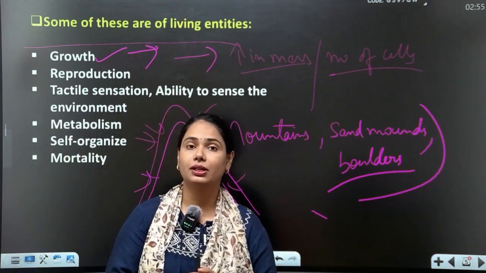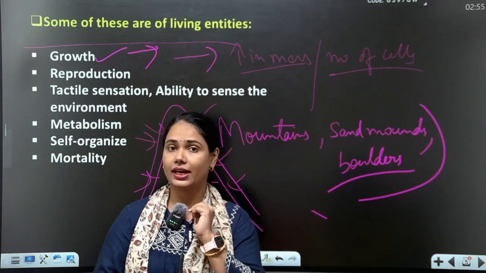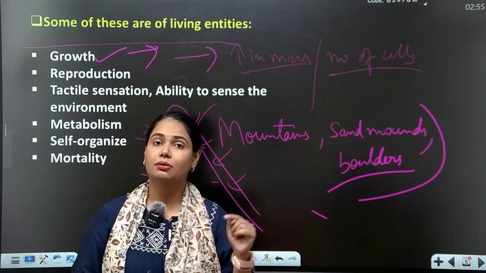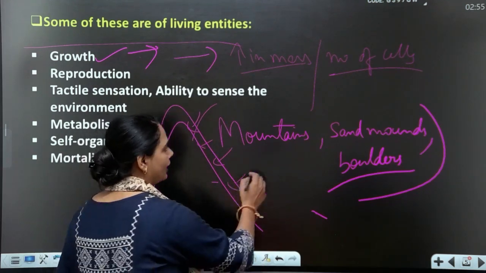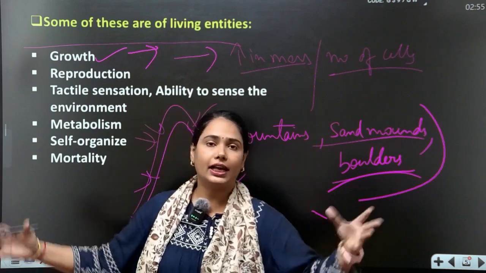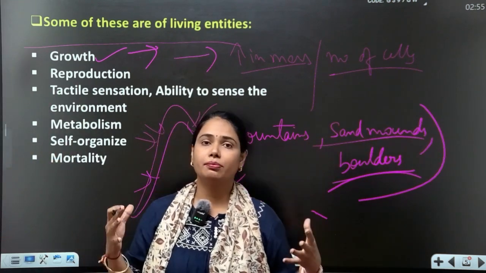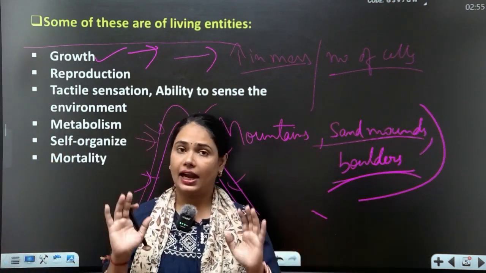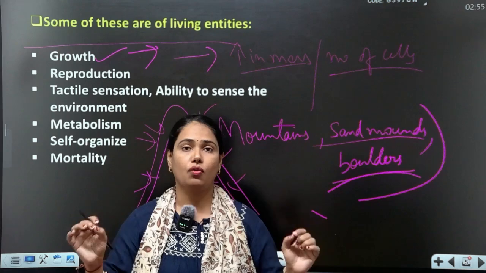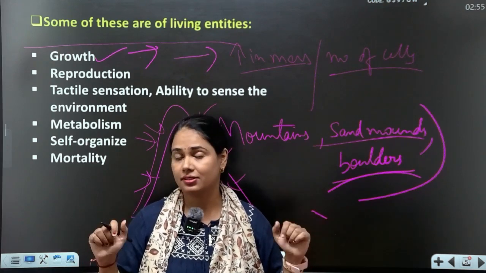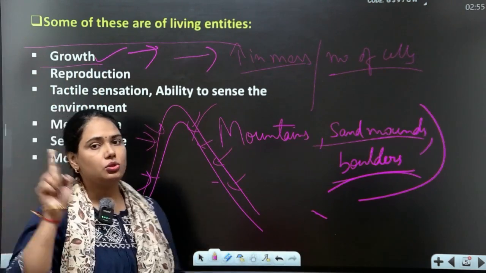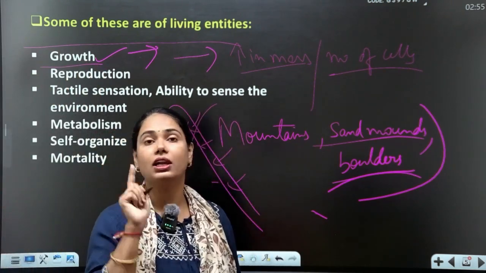Now it is possible that growth is also a character of non-living. That is what I am saying in my advanced classes. Sand mounds and boulders also grow like this. Accumulation of material makes addition, and addition makes growth. That is a topic of non-living which I am discussing here for the first time. So growth is not a true character of living organisms.